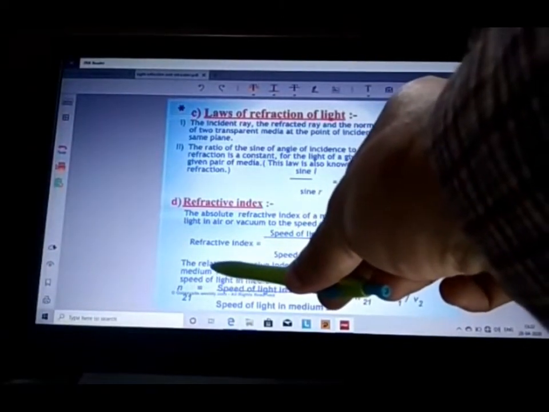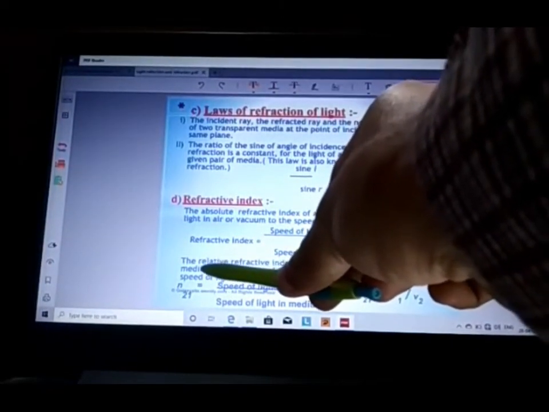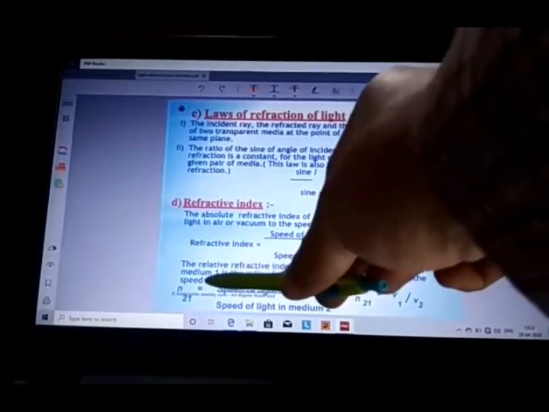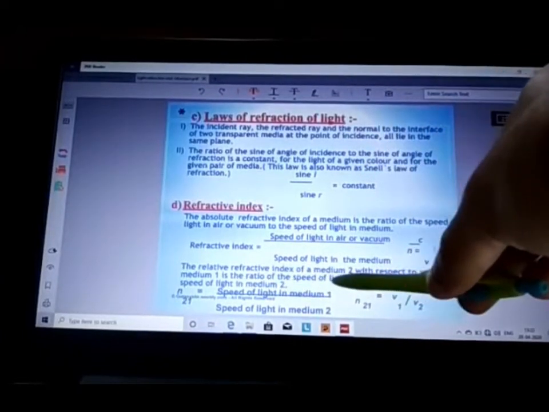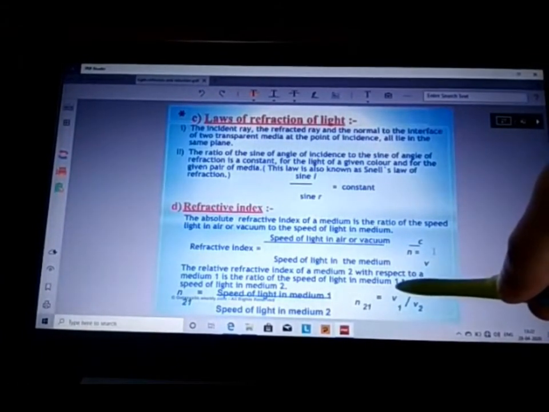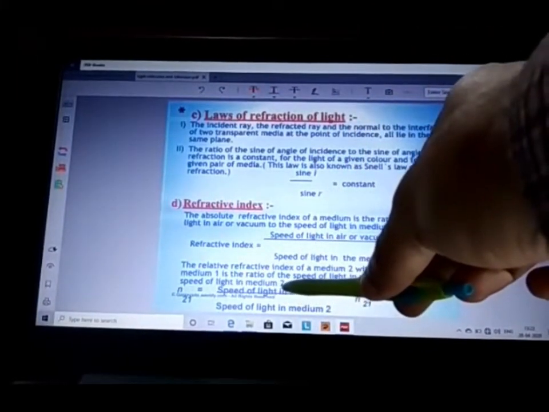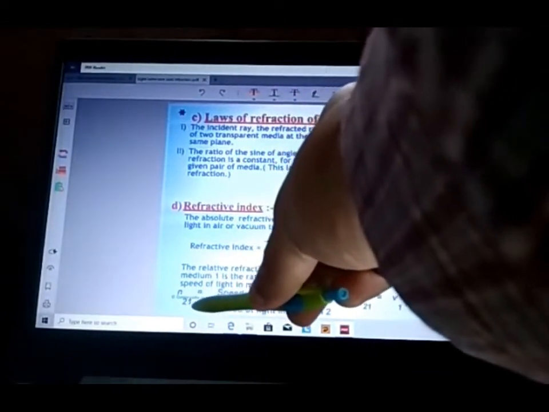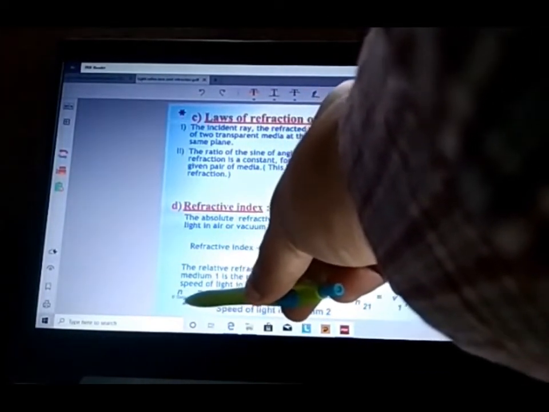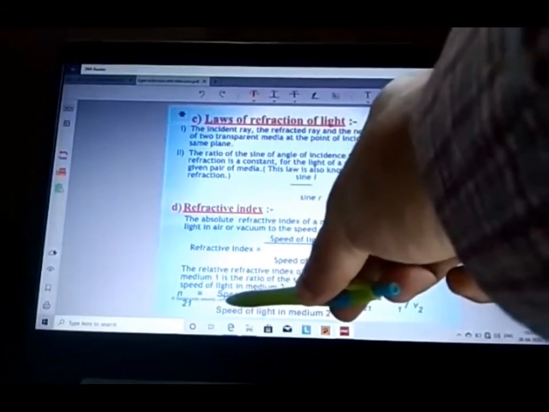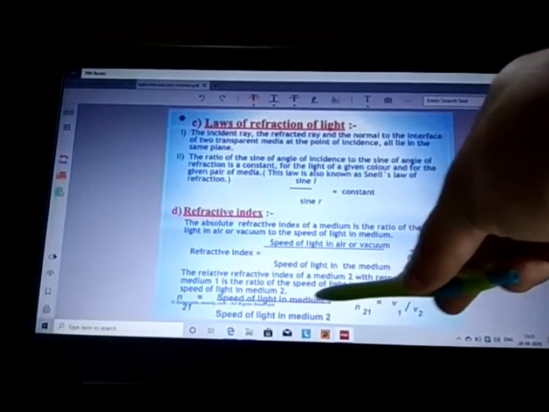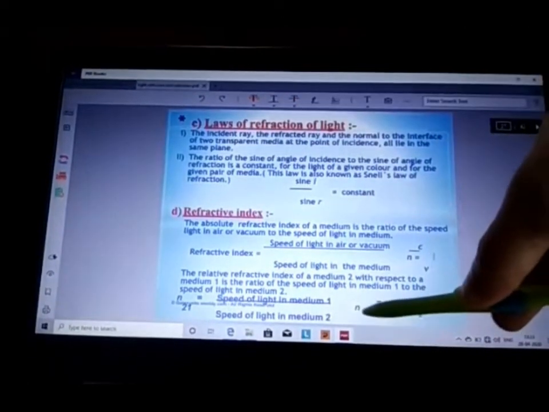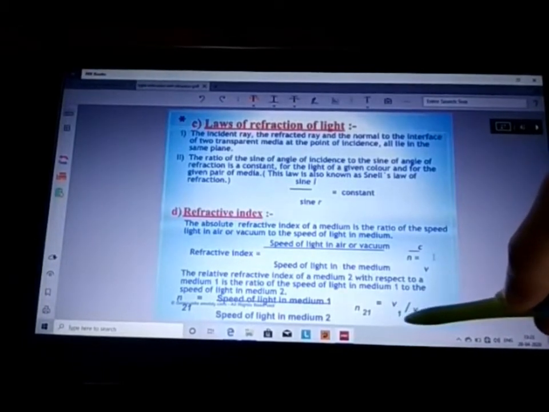Second, we will study that the relative refractive index of the second medium with respect to the first medium is the ratio of the speed of light in medium 1 to the speed of light in medium 2. This can be written mathematically as n21, the refractive index of 2 with respect to 1, equals the speed of light in medium first upon the speed of light in medium second. n21 = v1/v2.